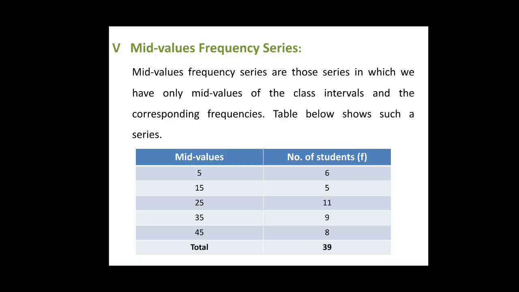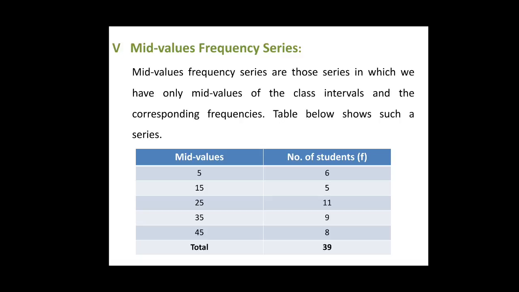And the formula for calculating mid-value of a class is upper limit of the class plus lower limit of the class divided by 2. For example, in a class interval of 10 to 20, we can get the mid value firstly by adding the upper limit and the lower limit, then reducing the result by half.